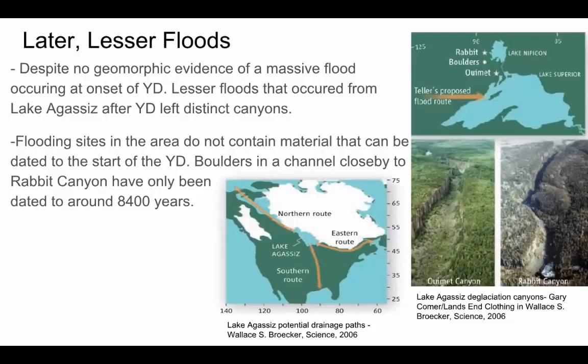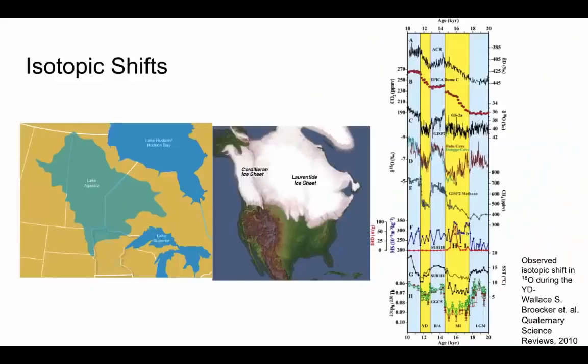These floods are also thought to have been more minor than the amount of flooding that would be needed to trigger a cooling event as significant as the Younger Dryas, meaning both that it's unlikely that they show evidence of the flooding that is argued by some to have caused the Younger Dryas, and, despite being more minor than the proposed glacial outburst flooding thought by some to have caused the Younger Dryas, they still left geomorphic evidence.